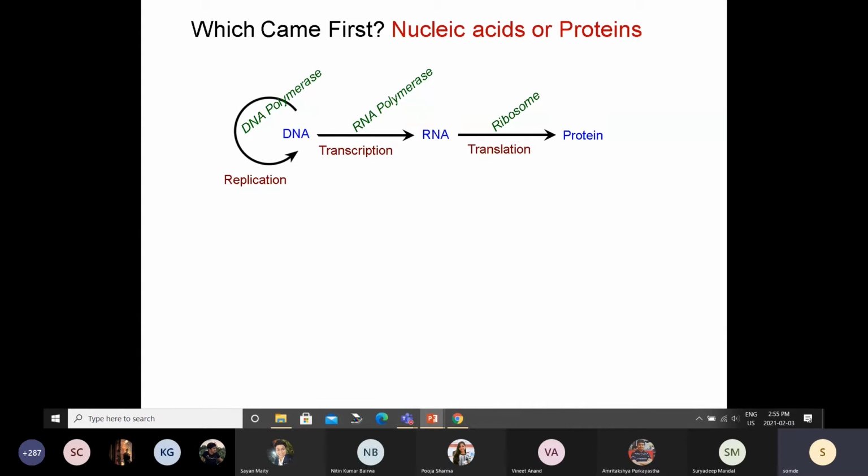You can go back and check what I'm saying. That hydroxyl group is absent in DNA. In DNA it is H. In case of RNA it is OH, right? And that OH can break the phosphodiester bond. Those slides are already there, you can just go and check. So that is what makes RNA much less stable.